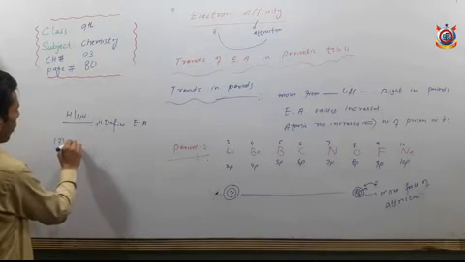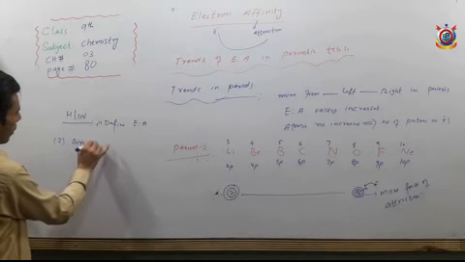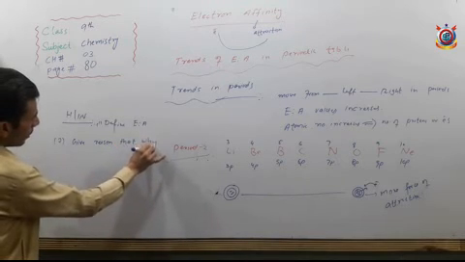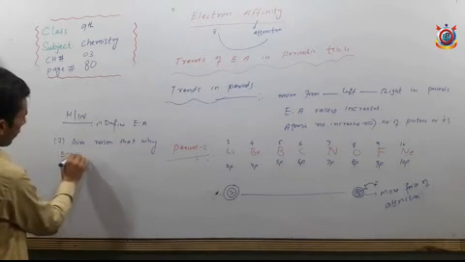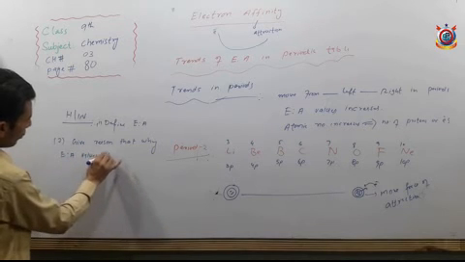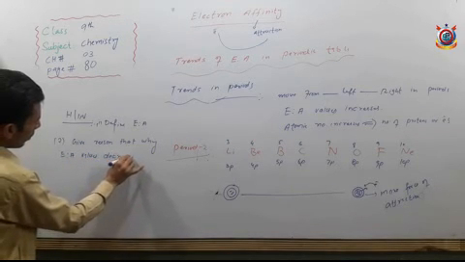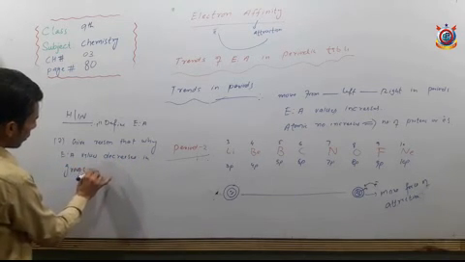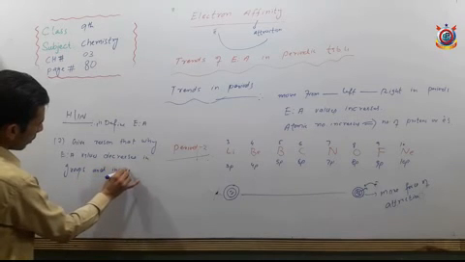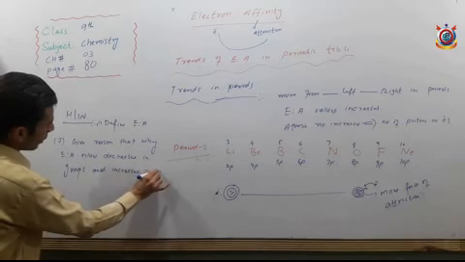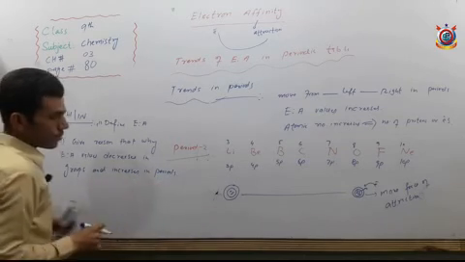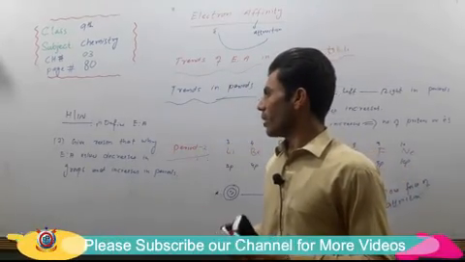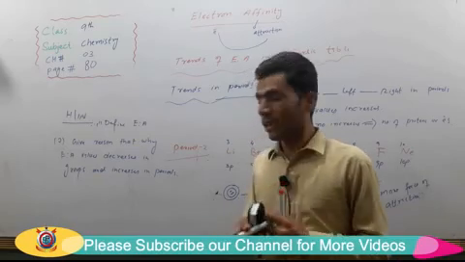Second, give reason why electron affinity values decrease in groups and increase in periods. Okay, define ionization energy and give reason why electron affinity values decrease in groups and increase in periods.